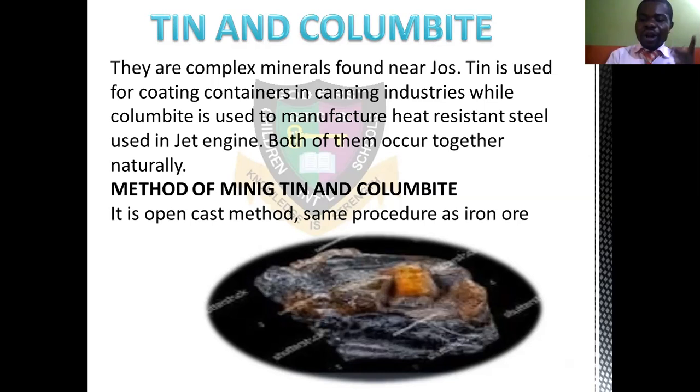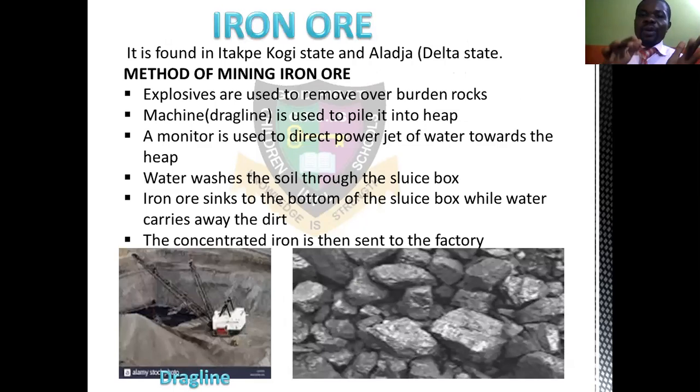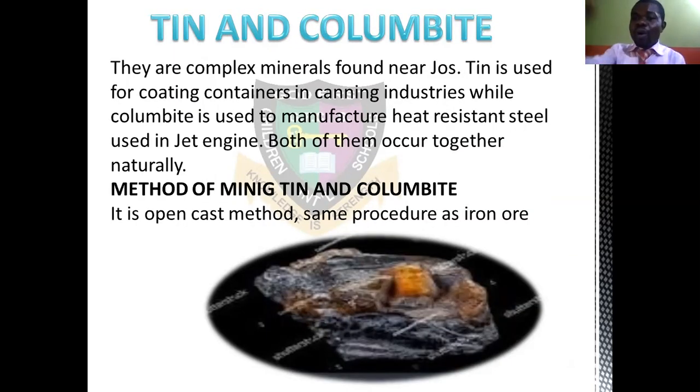What happens is, just like we have said here in iron ore, we use explosive to scatter the overburden rock. Remember, we use machines to pile it. The same way we also have it in tin and columbite. When they are being broken, water washes the tin, the dirt goes away, and the tin and the columbite remain under. I said both occur together. They call them tin and columbite.